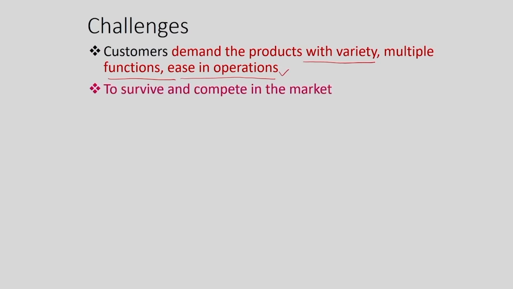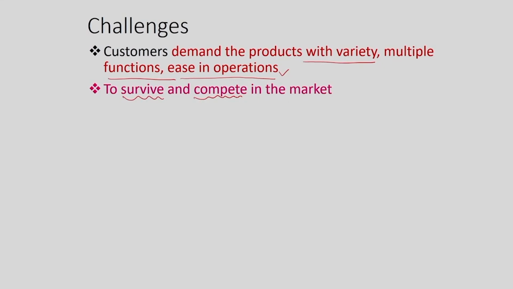Again, why we need to come up with a new product? Of course, we have to survive in the market. So, as I mentioned, if you do not come up with a new product in the market, probably we will lose the sale of the product, and we may not able to compete in the market, and naturally the enterprise or the factory may die. So, to survive in the market, it is one option.